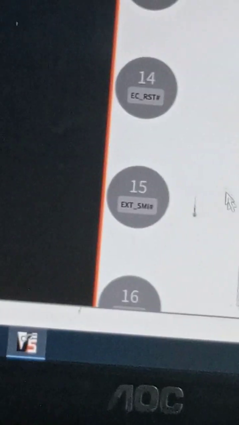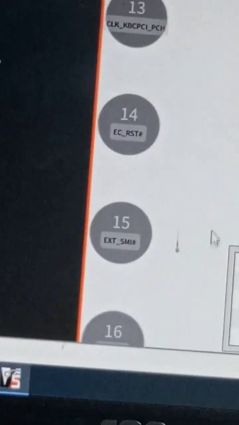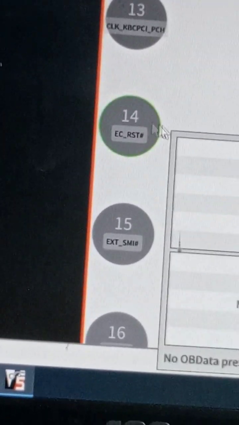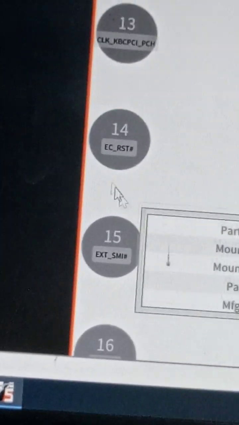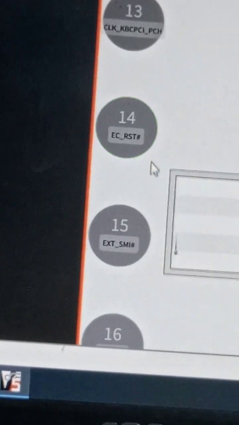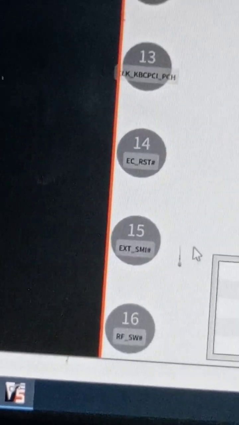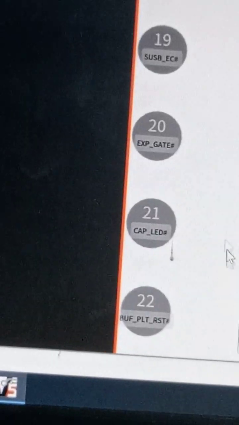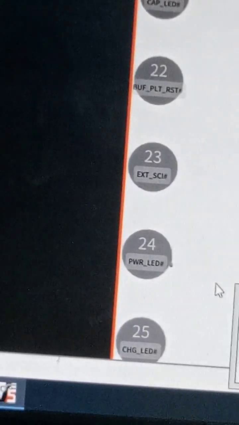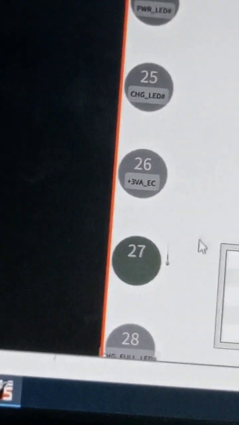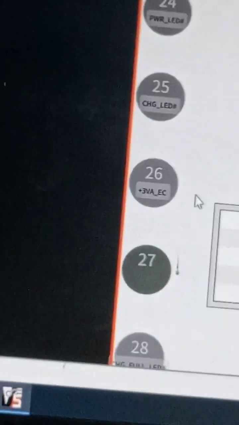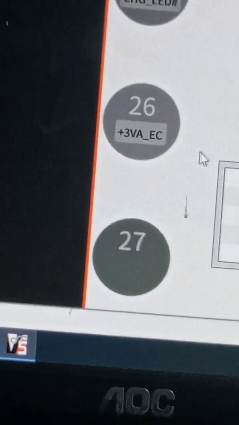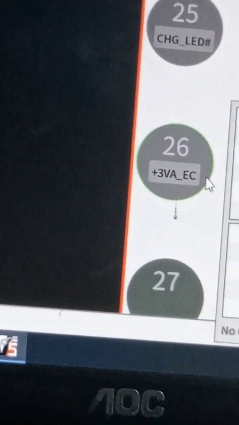Our EC reset is on pin 14. But before checking for the EC reset signal, we are going to check for EC VCC, the 3 volt always voltage that supplies the EC for it to work. One of the pins is on pin 26.